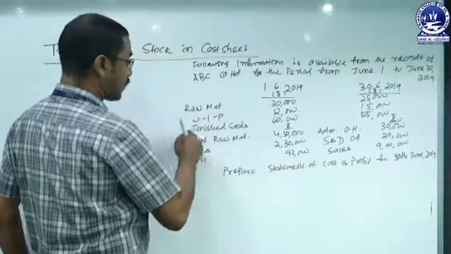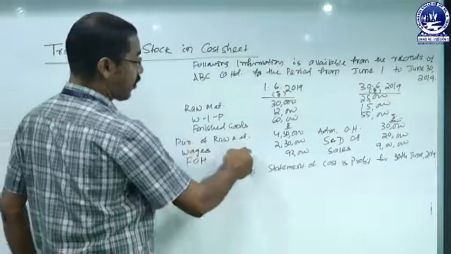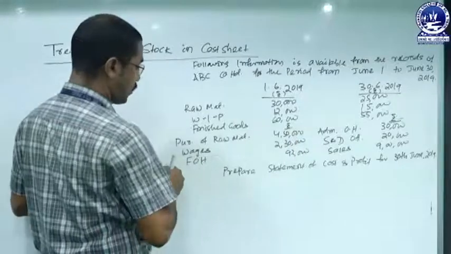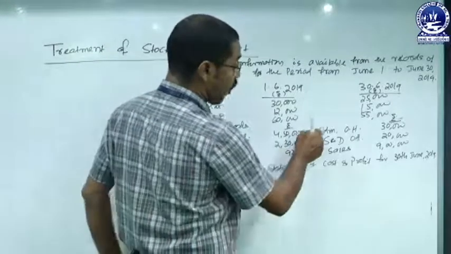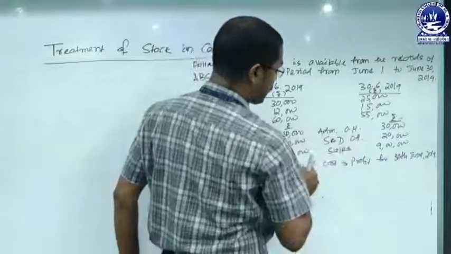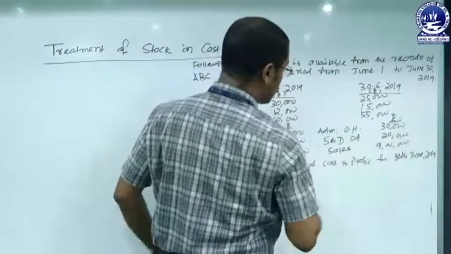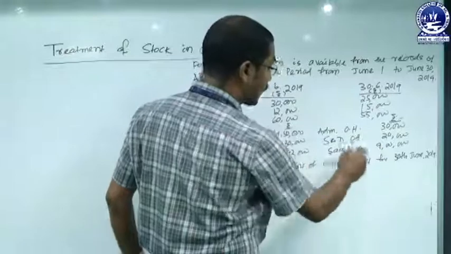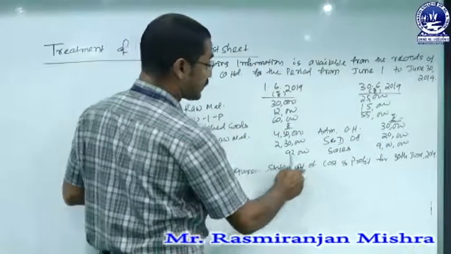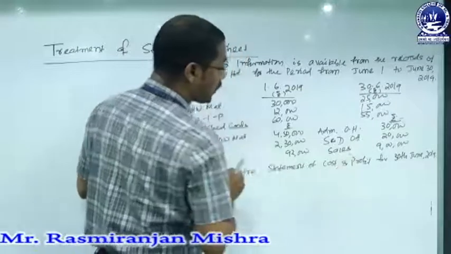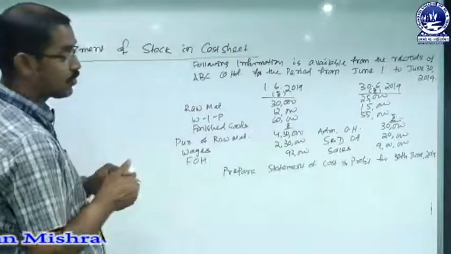In addition to the treatment of stock, there is purchase of raw material, the value is 4,50,000, wages 2,30,000, factory overhead 92,000, office or administrative overhead 30,000, selling and distribution overhead 20,000, and the value of sales is 9 lakhs. The question is to prepare a statement of cost and profit for the month ending 30th June 2009.